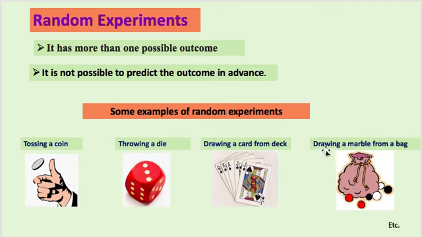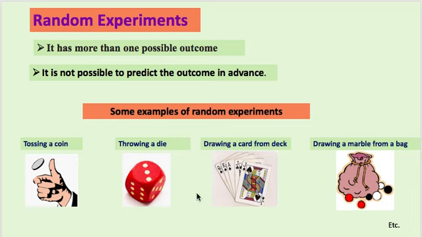Then we have one more example, drawing a marble from a bag. I have a bag, for example, and in that bag there are a number of marbles of different colors, and without looking I want to draw one of them. Before drawing I don't know which marble I'll draw. So here again this activity is a random experiment because we know the situation, that there are these many marbles and these are the possible outcomes, but we cannot predict in advance.